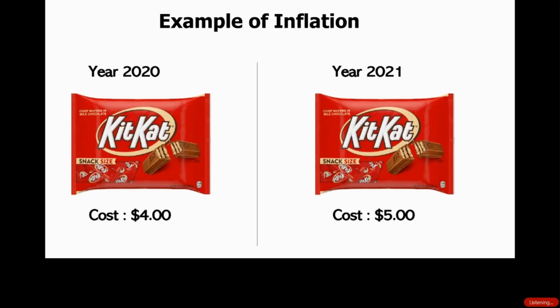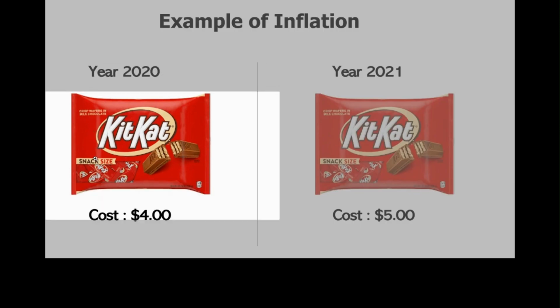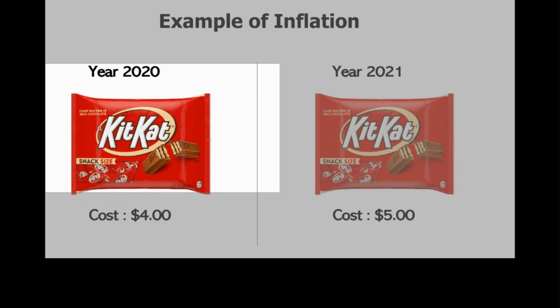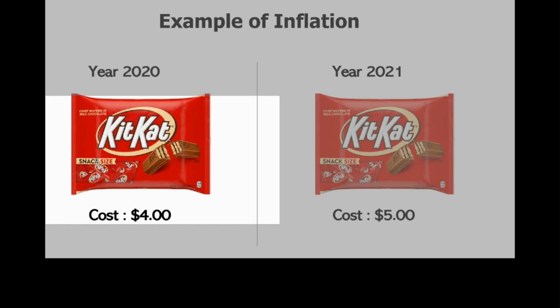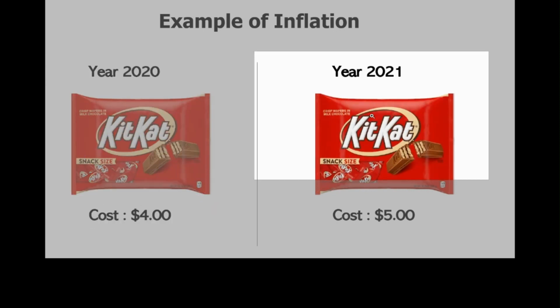So Lauren takes that symbol of work performed, which was $4, and she goes to the supermarket and she can buy chocolate in the year 2020, which is the year that she performed that work. Okay, now let's say that Lauren performed that work. She got the $4 from her parents in year 2020, but she waited an entire year until 2021 due to the COVID before she was able to go out and buy the chocolate.